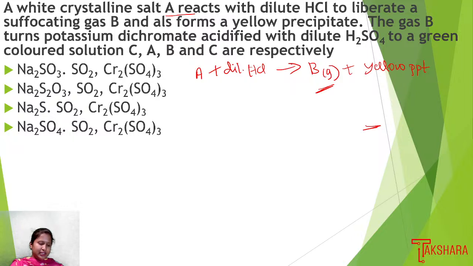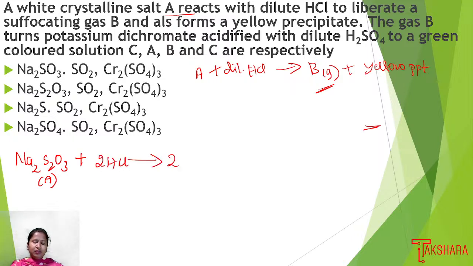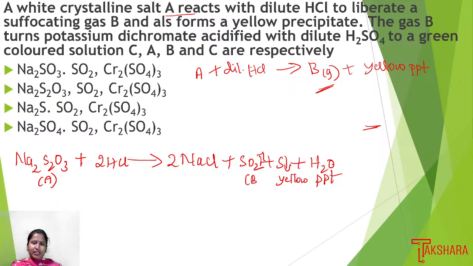When dilute HCl is treated with sodium thiosulfate, Na2S2O3, plus 2 moles of HCl, it gives 2 moles of NaCl plus sulfur dioxide plus sulfur plus water. So sulfur dioxide is a gas, and this sulfur forms a precipitate. Sulfur dioxide we consider as B, which is the suffocating gas.